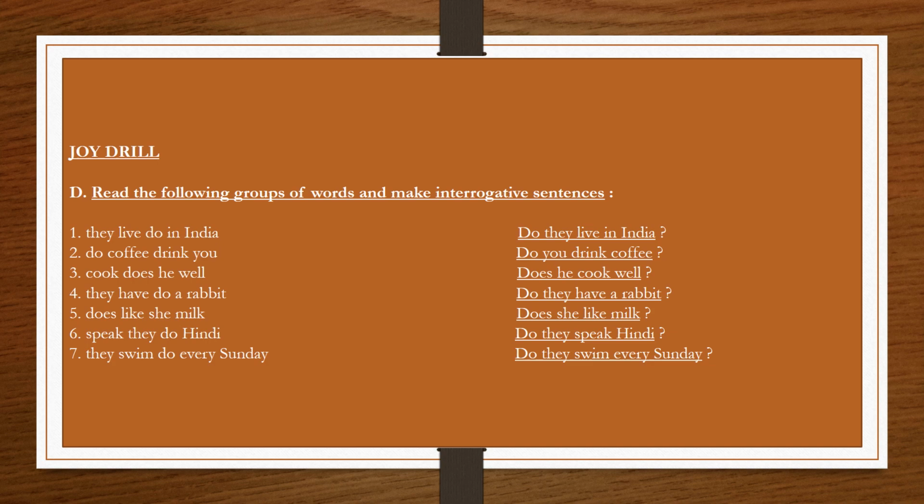First, they live do in India. Answer is, do they live in India? Question mark. Second, do coffee drink you? The answer is, do you drink coffee? Question mark. Third, cook does he well? The answer is, does he cook well? Question mark. Fourth, they have do a rabbit. The answer is, do they have a rabbit?